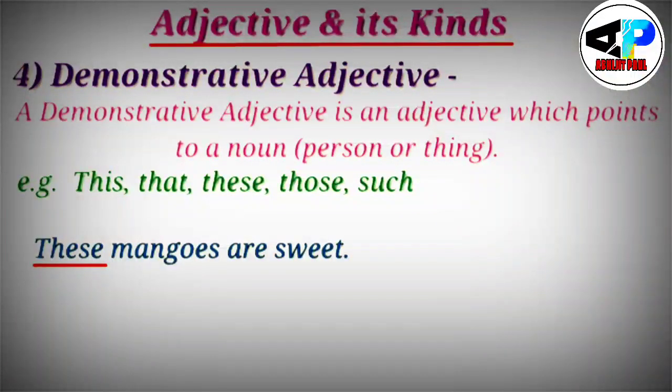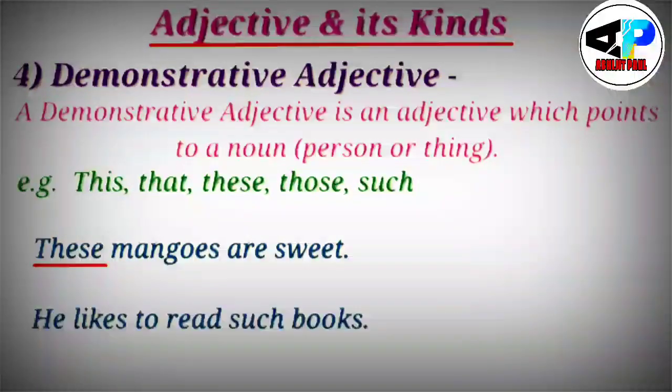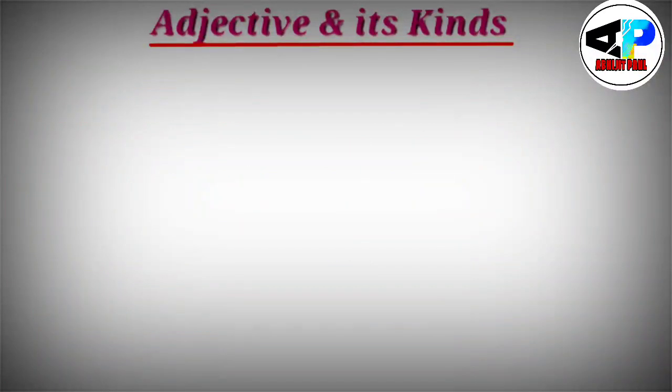So this particular word these is such adjective which points to a noun. Which noun? Mangoes here. So these will be the demonstrative adjective. He likes to read such books. So such is the adjective which points to the noun books. So here such will be also the demonstrative adjective.